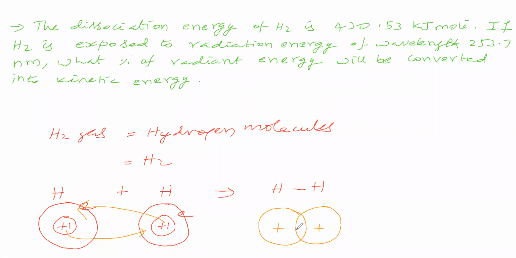Now this nucleus is attracting this overlapped electron cloud, and this nucleus is also attracting it. This overlapped electron cloud is attracted by both nuclei, and this attraction is nothing but the bond. Due to this attraction, these two atoms are bound with each other, and it is called a molecule. Now, the dissociation energy of a hydrogen molecule: what is the meaning of dissociation energy? That we will see.